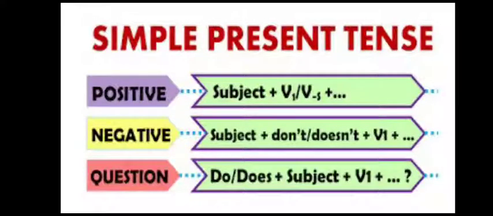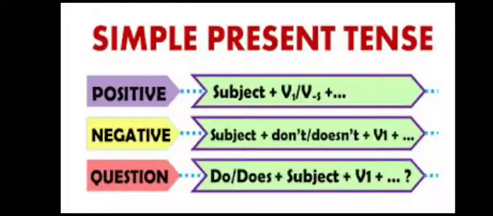Negative sentences show negative things, or are negative in nature, and use don't and doesn't. And question sentences are those which are asking something. So these are the three types: positive, negative and question.